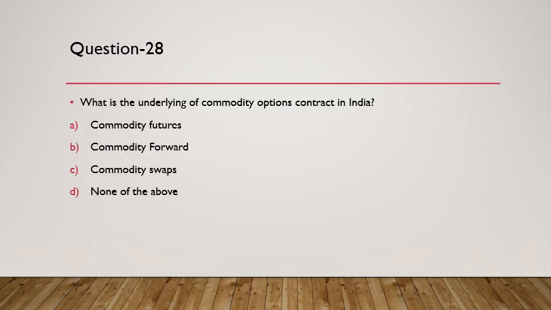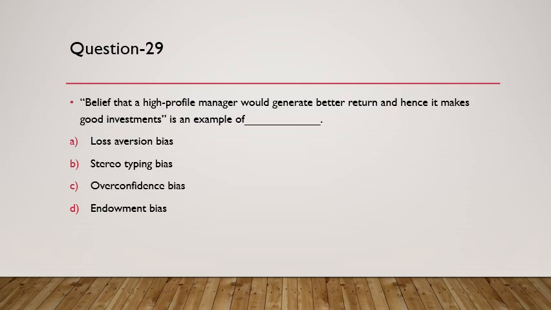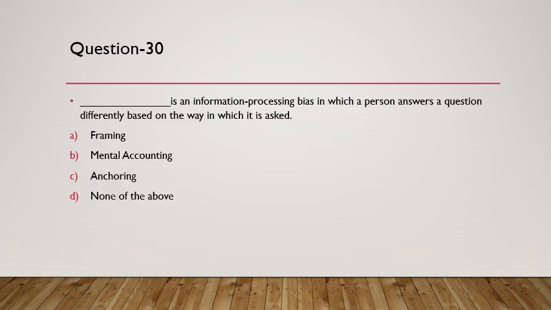Question number 28 is which is the underlying of commodity options contract in India. So basically, commodity options contract in India are created on commodity futures. So the answer would be A. 29th is I believe that a high profile manager would generate better return and hence it makes good investment is an example of stereotype investing, which means we are often influenced by the fact that if there is a fund manager, it's essentially high profile, so it will generate a good return.